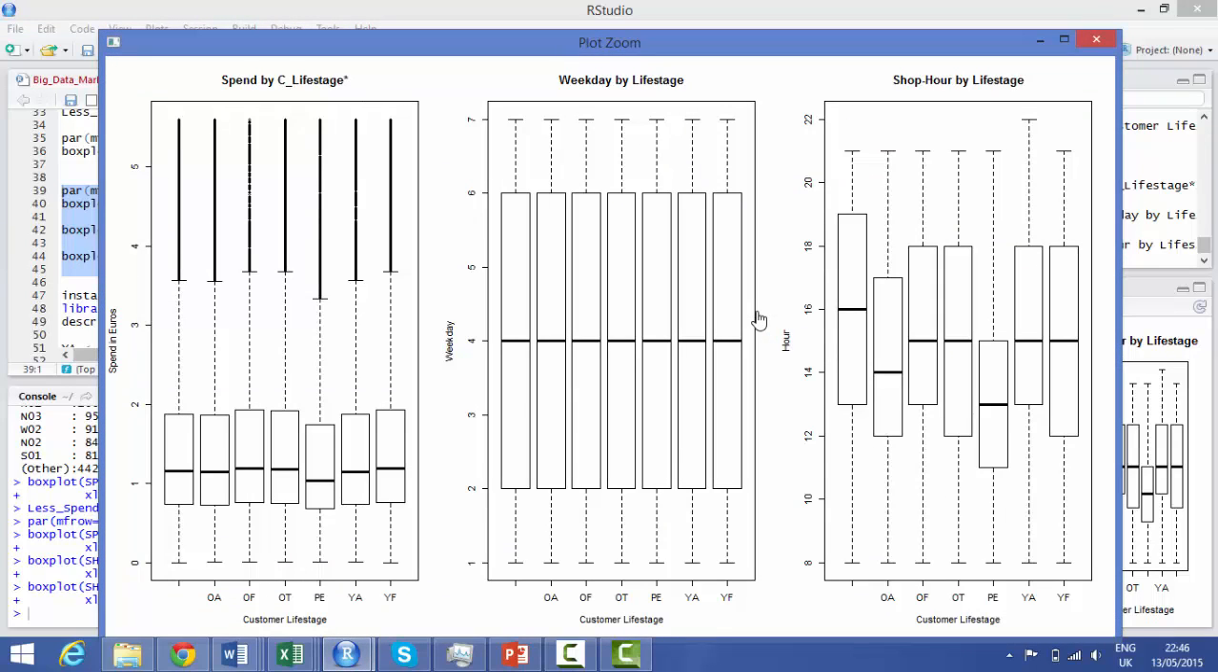We see that pensioners shop earlier in the day. The uncategorized shop later in the day. We have similarities between older families and young families, and young adult and older adult. Pensioners tend to spend a little bit less than the other categories, but we have weekday by life stage, and we see there's no variation in weekday.